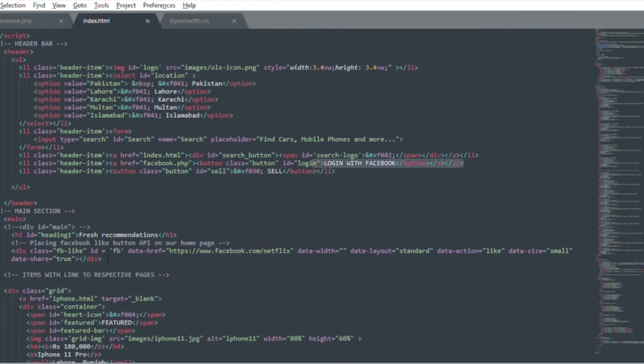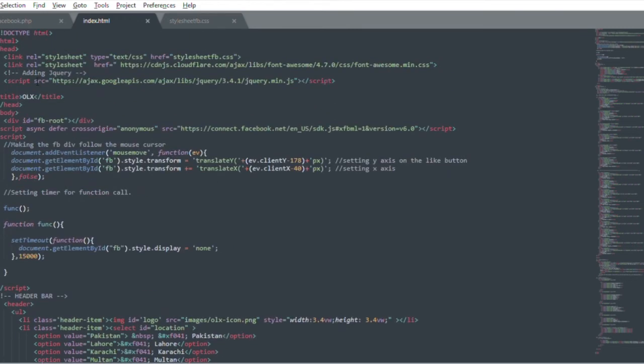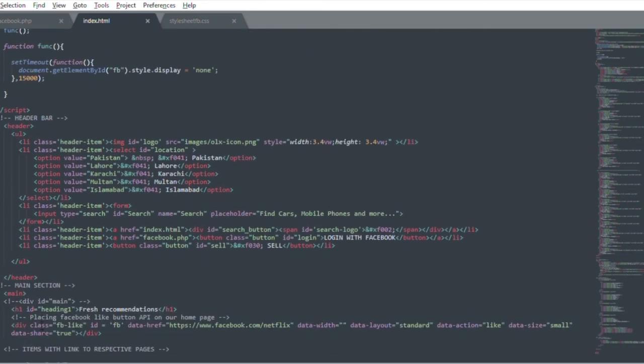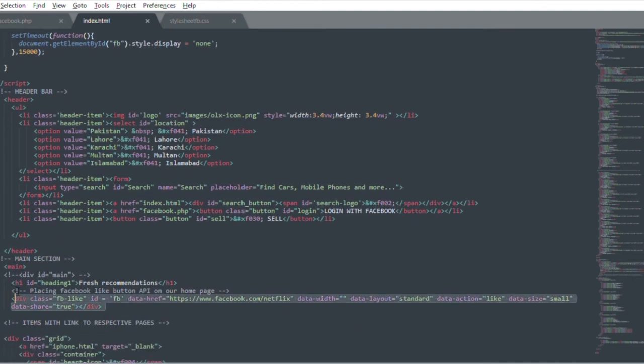For click checking, we imported the Facebook APIs. We linked it with the Facebook APIs, and then we inserted the Facebook API for like and share in our header. What this will do is when you click the like button, we gave Netflix Facebook page. It will like the Netflix Facebook page from your ID.